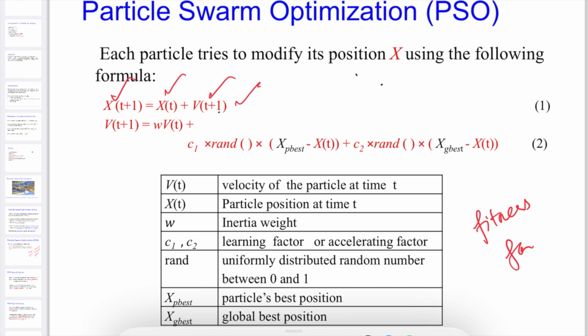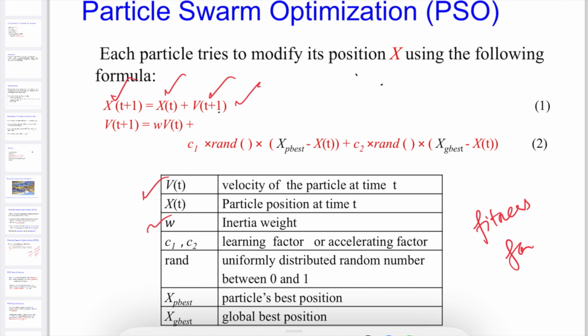Now when you see v of t plus 1, how do we calculate the next velocity in the model? It is something like this: w into v of t. v of t is the velocity of the particle at time t, w is the inertia weight, and c1 and c2 are the learning factors, the accelerating factors. If the learning factor is too high, the acceleration is too high, meaning the velocity is also too high, so they will reach the solution in a shorter computation time. If the learning factor is small, the computation time will be prolonged or delayed. So that's what c1 and c2 do.